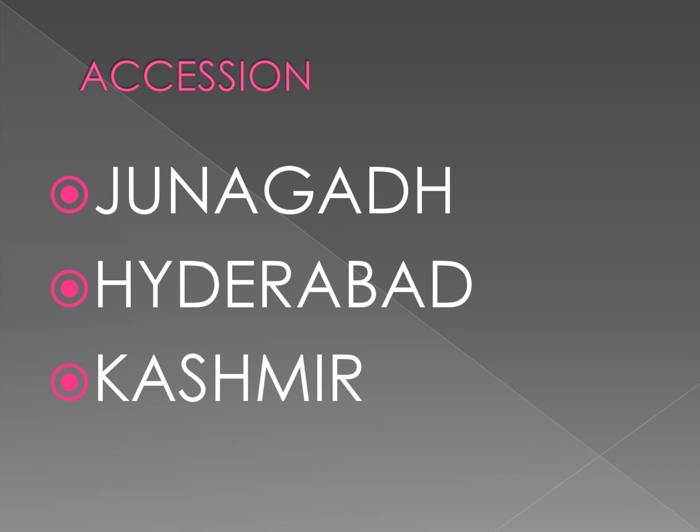Plebiscite means a vote for the people, where they can give their opinion. So they wanted to remain in India. Later, Junagadh was merged with Saurashtra. This way, Junagadh came under the control of India.